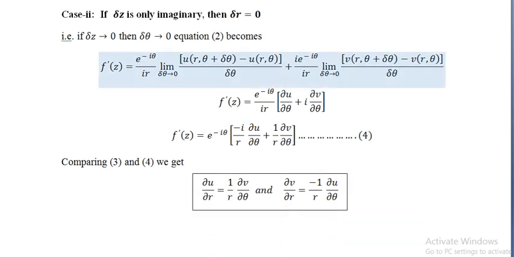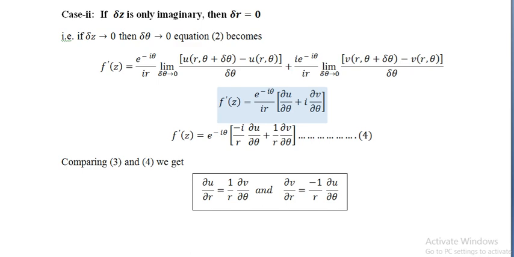So here also the derivatives of u and phi with respect to theta become e to the power minus i theta into ir, so dou u by dou theta plus dou v by dou theta into i.